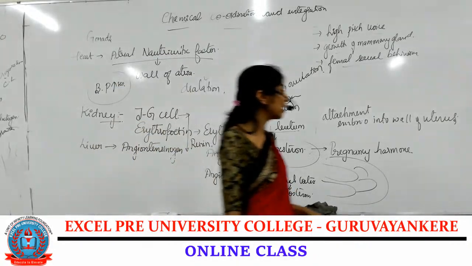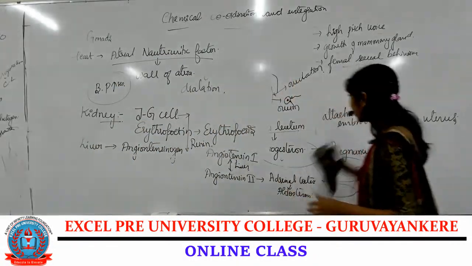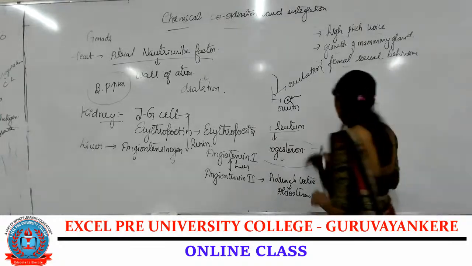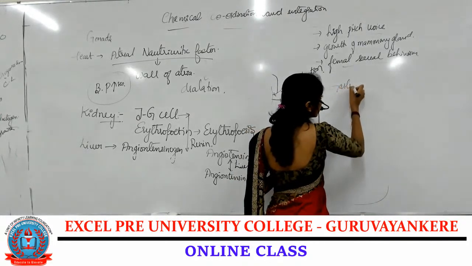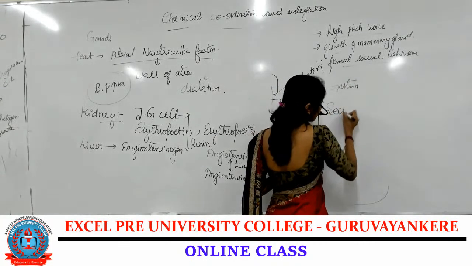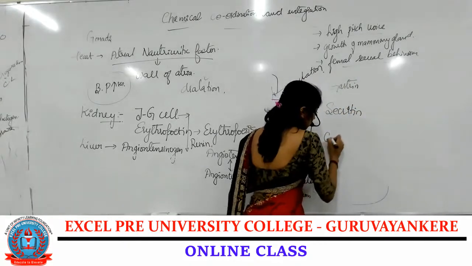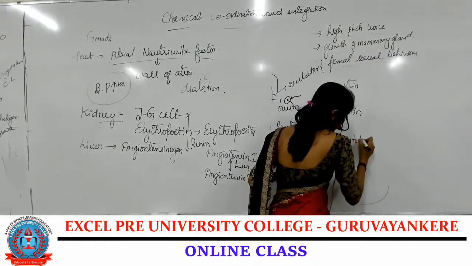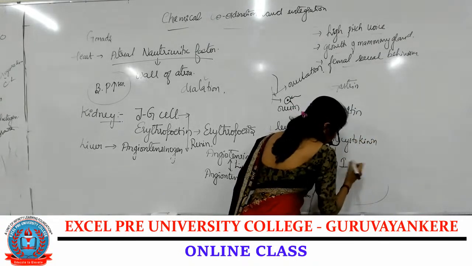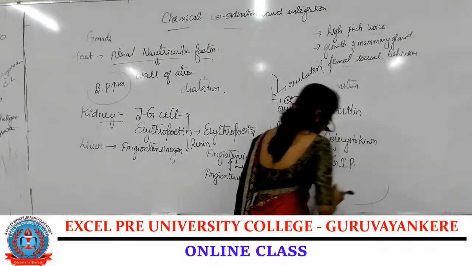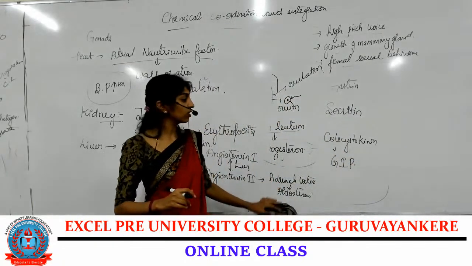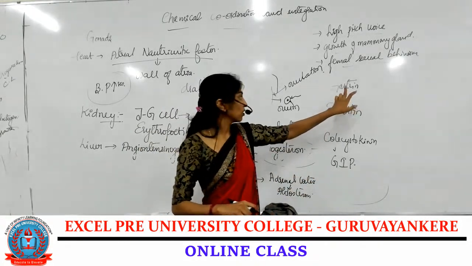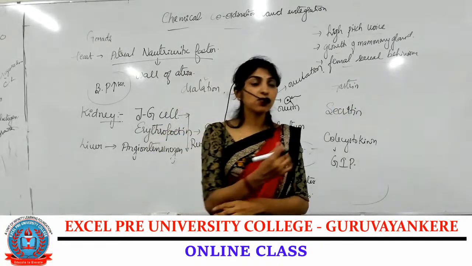Clear? Along with that, in our alimentary canal, there are mainly 4 types of hormones secreted. Yes, we have already studied them: gastrin, secretin, cholecystokinin, and gastric inhibitory peptides. Okay, gastric inhibitory peptides. Clear? Also called enterogastrone. Coming to gastrin, you know the function of gastrin. What is the function of gastrin?